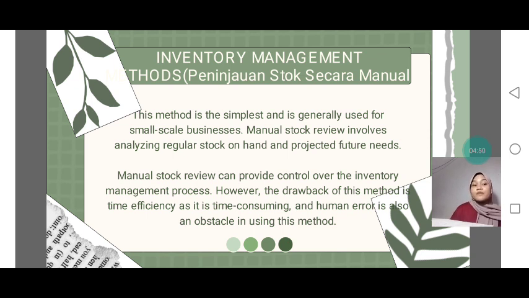However, the drawback of this method is time efficiency, as it is time consuming, and human error is also an obstacle in using this method.